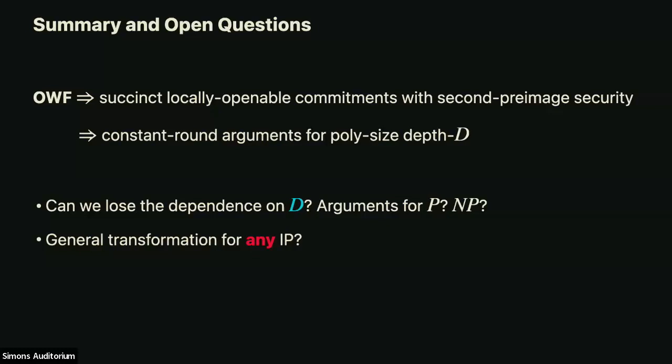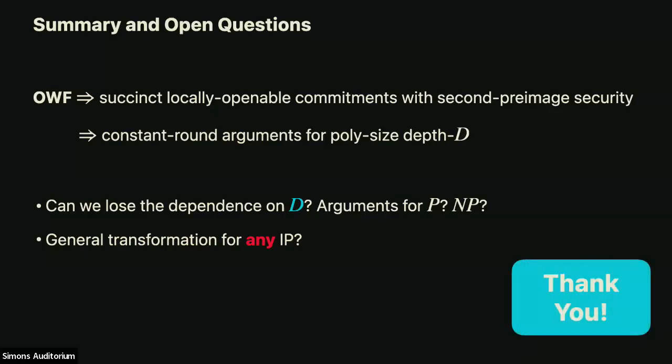And going back to Yuval's question, can we show a general transformation for any interactive proof or for some nice abstract family of interactive proofs, essentially showing that you can always replace interaction by bringing in one-way functions? That would be great. That's all I wanted to say.